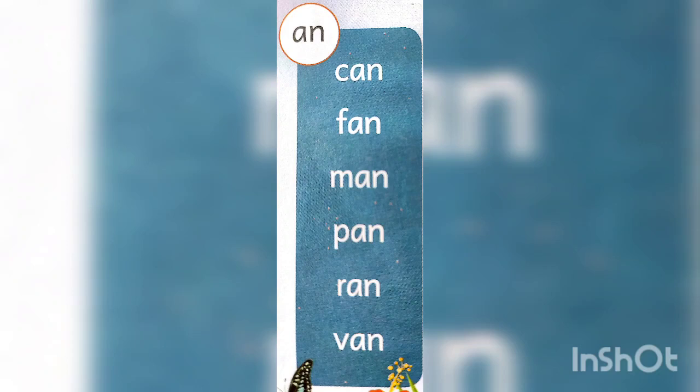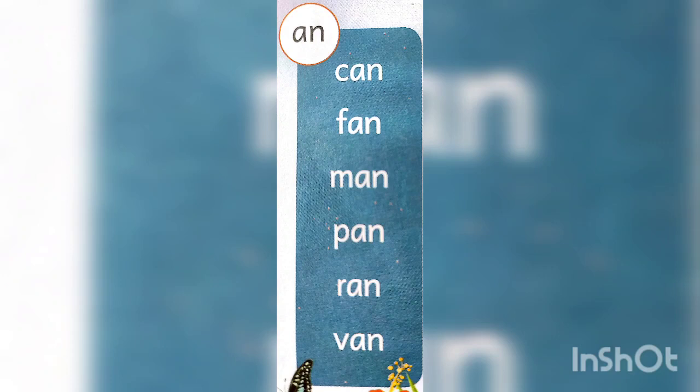Okay. The first word is can. CAN. So the phonic sounds are k, a, n, can. Next is fan. FAN.